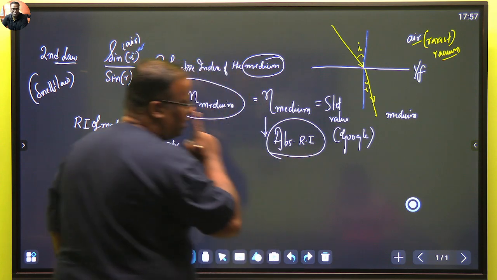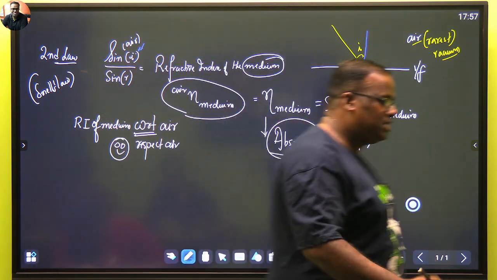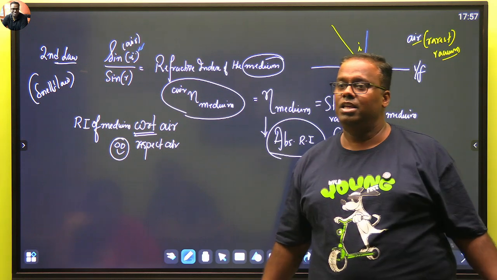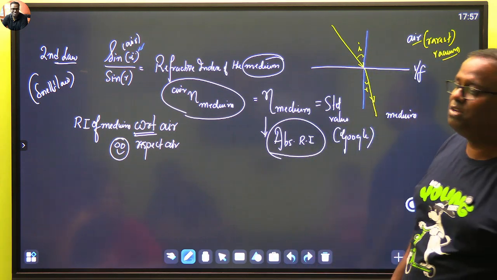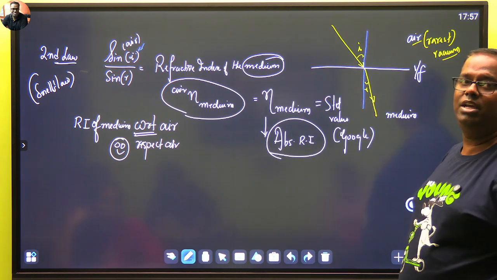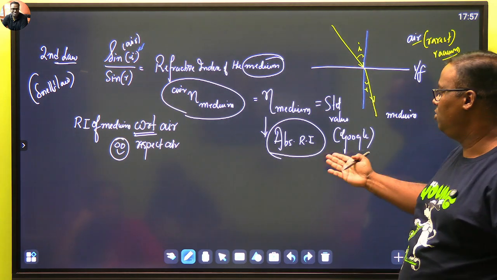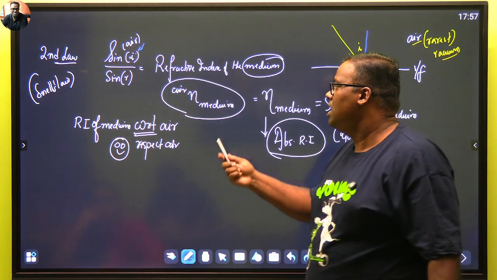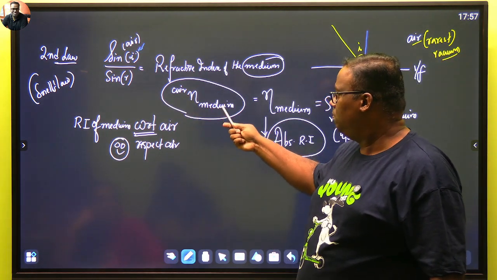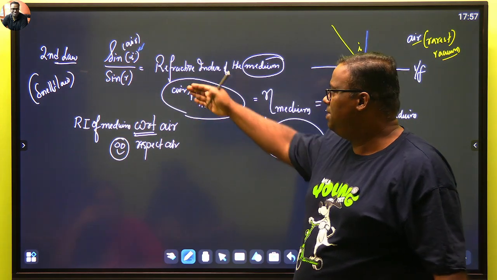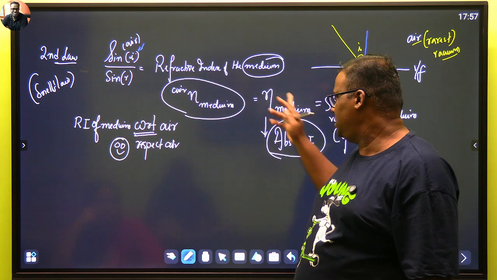Absolute refractive index. Sin I by sin R always tells the refractive index, but it will depend on which medium you measured I in. If you have measured in air or vacuum, then sin I by sin R is telling you about the absolute refractive index. In such a case, you could have written mu of the medium, eta of the medium with respect to air. But when air is on top, we don't write it, we just write eta medium.